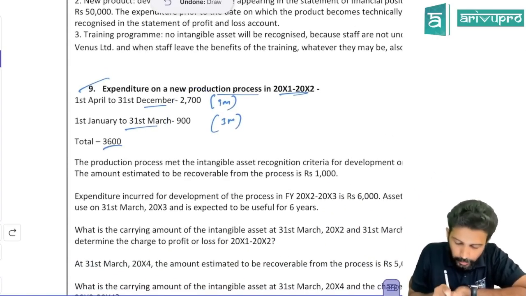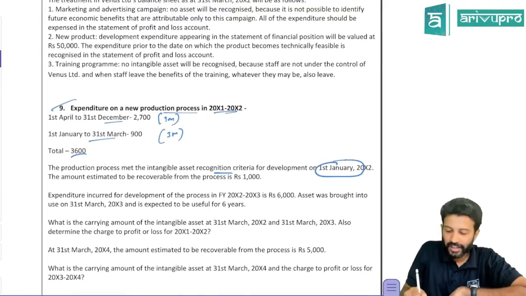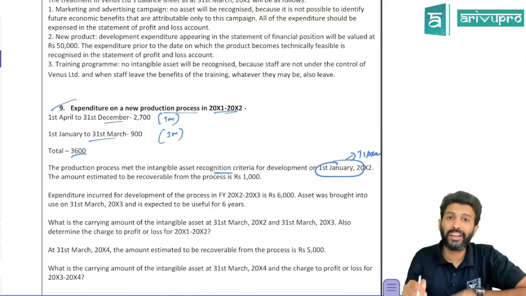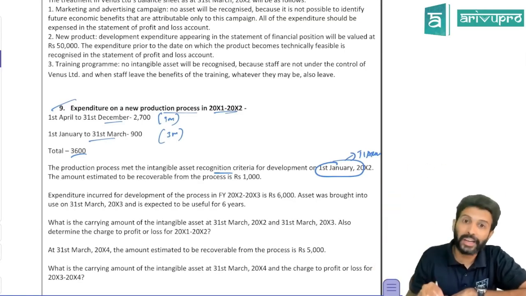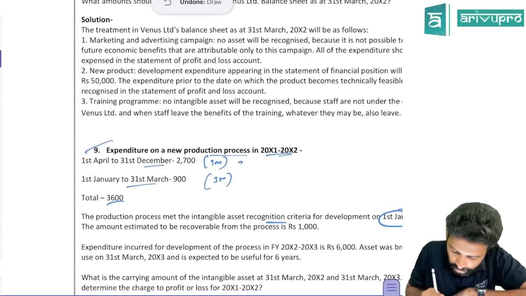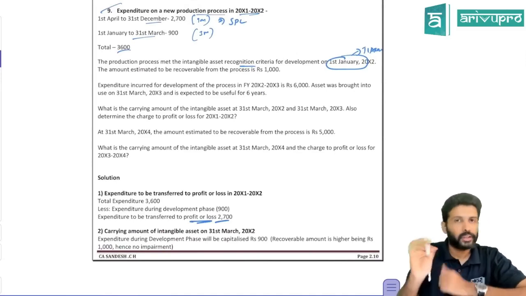These two addition. Production process met intangible asset recognition criteria on 1st January. That means the criteria are getting satisfied on 1st January. So any expenditure before January will not be capitalized but transferred to P&L because it becomes research phase expenditure. So this 9 months expenditure of 2,700, you'll transfer it off to P&L account. Okay, that is the first thing.